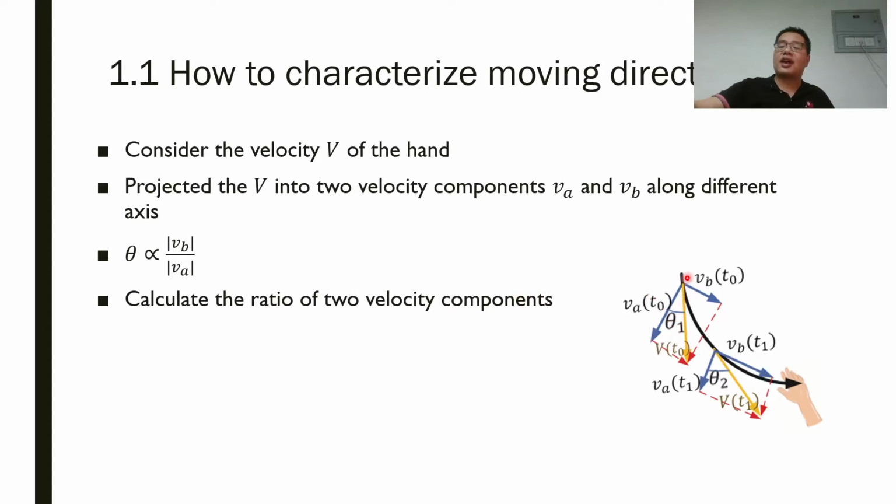The velocity of the hand can be projected into two velocity components along any two non-parallel axes. As shown in the figure, the ratio of the two velocity components is monotonic with the moving direction. Therefore, we calculate the ratio to capture the changing pattern of moving directions.